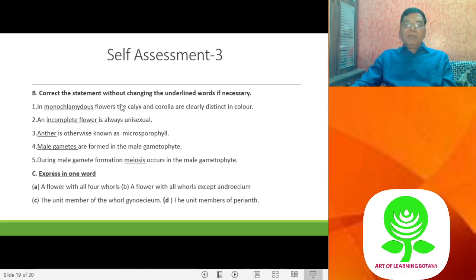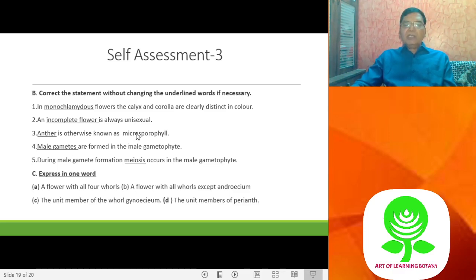Now, an incomplete flower is always unisexual. No. There is the absence of any part. It may be bisexual and incomplete. Suppose the corolla is absent, you can say it is bisexual and incomplete. So, an incomplete flower is not always unisexual.